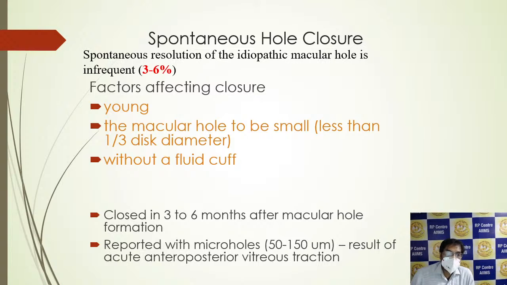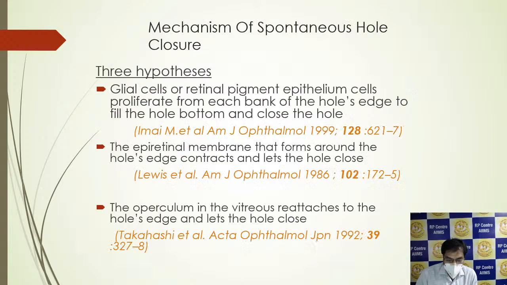There are also chances of spontaneous resolution of the idiopathic macular hole, which is around 3 to 6%. The factors affecting it are a young patient and a small macular hole, less than 1/3 disc diameter, without a fluid cuff. It closes in 3 to 6 months after macular hole formation. It is also reported with micro holes, given by Kearns, of 50 to 100 micrometers resulting from acute anteroposterior vitreous traction.